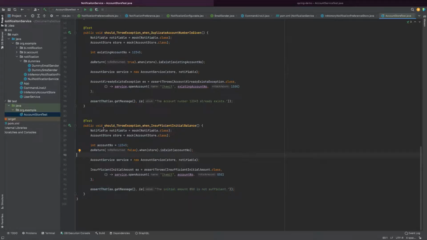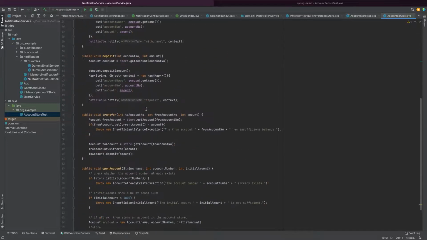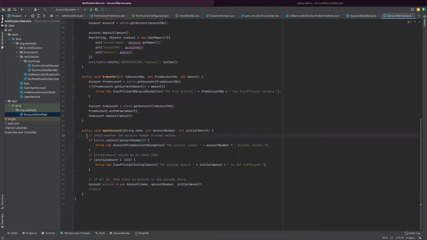That is why I have notifiable mock. The notifiable is maybe an SMS sender, maybe an email sender. But I don't care. What I want is, I make sure my service will be calling that notifiable, and that's all. So if you go to the code, you can see there is no code available about sending email or SMS or anything.